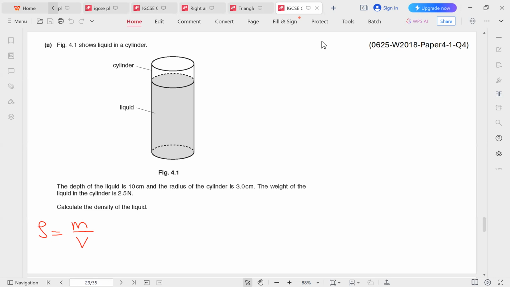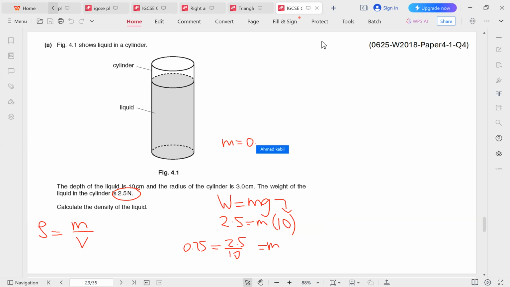Now we're told that the weight is 2.5, and we should know that W equals mg. So therefore, 2.5 equals m multiplied by g, which is 10. Gravity is always 10, or 9.8 if you want to be very accurate. So the mass is 2.5 divided by 10, which is 0.25. Hence, the mass of the liquid is 0.25 kilograms. And the volume of the liquid is unknown.